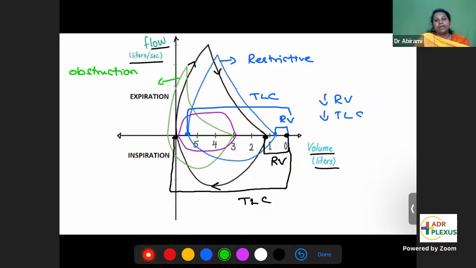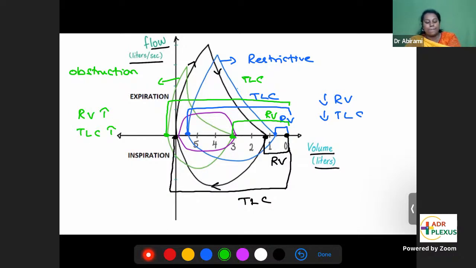Expiration is difficult. If you have difficulty moving out the air, more air stays inside as a residue. So what has happened to the residual volume? The green curve has increased. More air is staying inside as residue. So residual volume increases. If residual volume increases, total lung capacity also increases. So in obstructive disease, residual volume increases and total lung capacity increases.